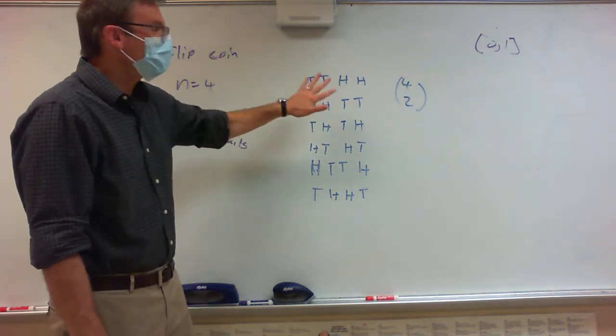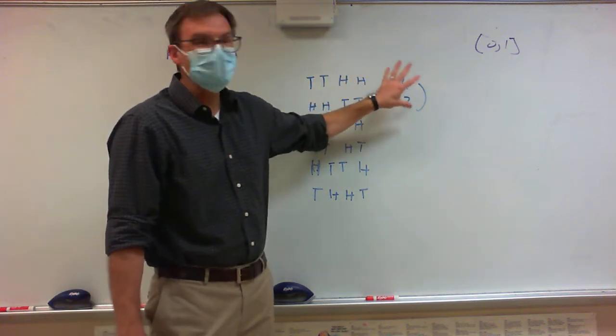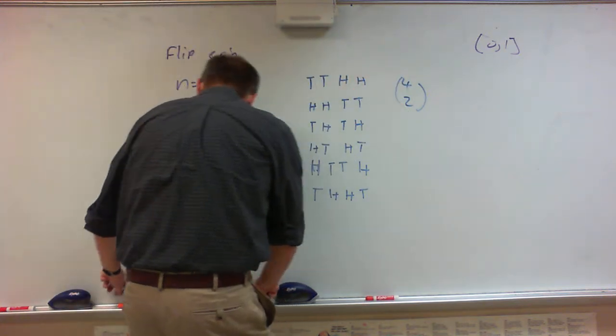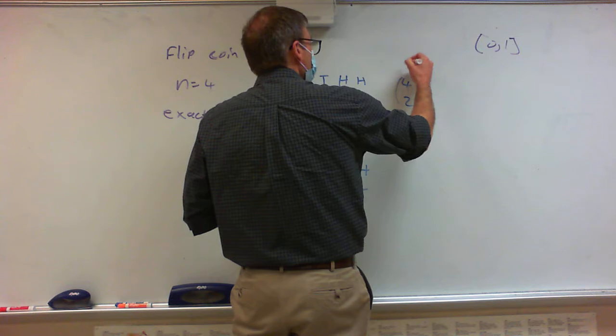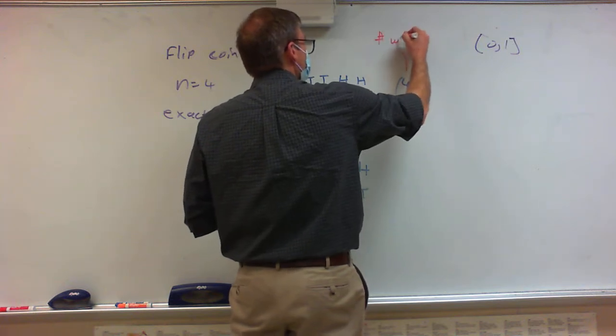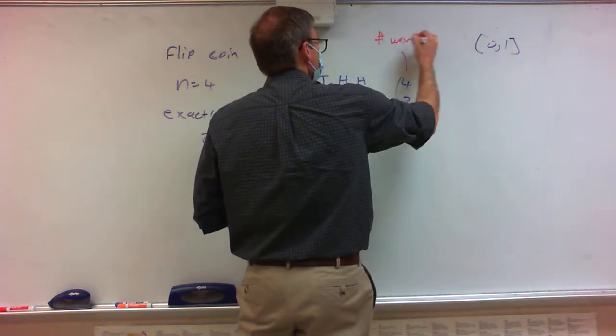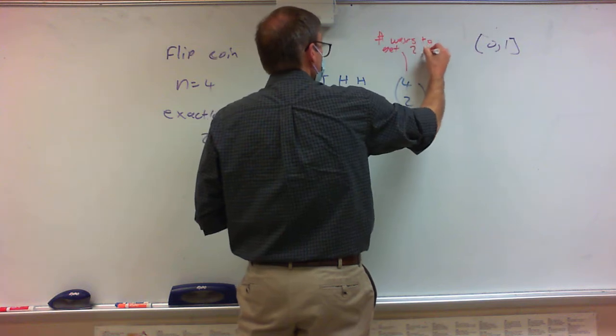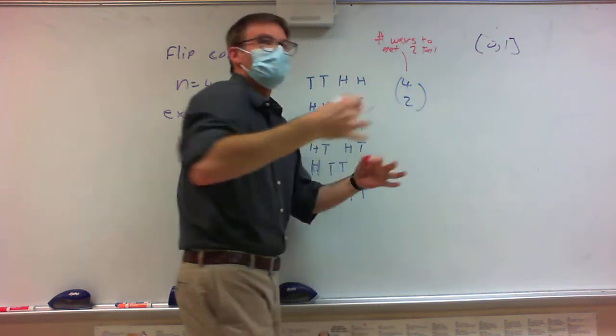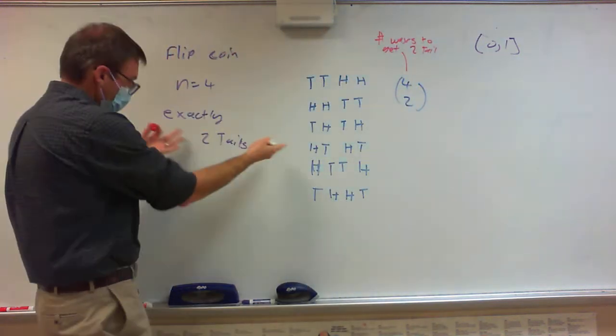Right? So what this does is, 4 choose 2 represents the number of ways to get exactly 2 tails, or 2 of whatever I wanted. Like I wanted 2 tails, so that's it, right?